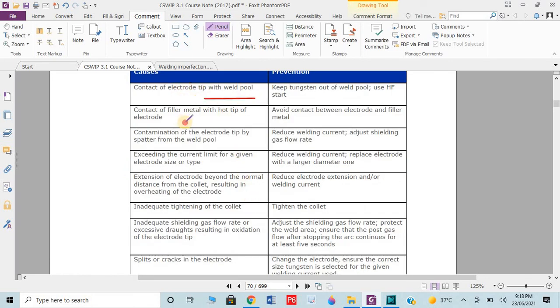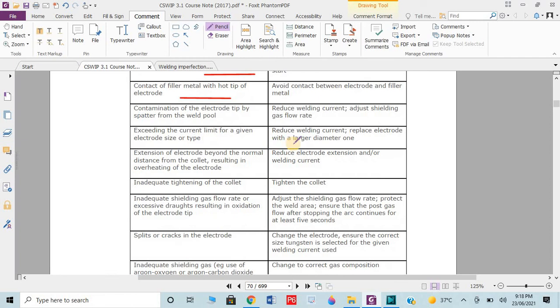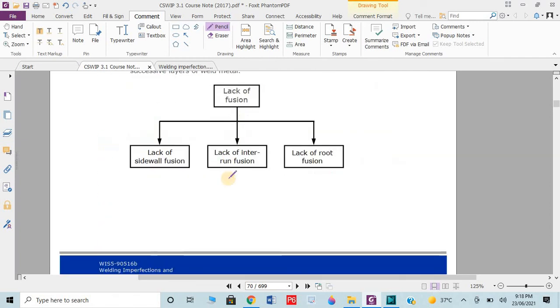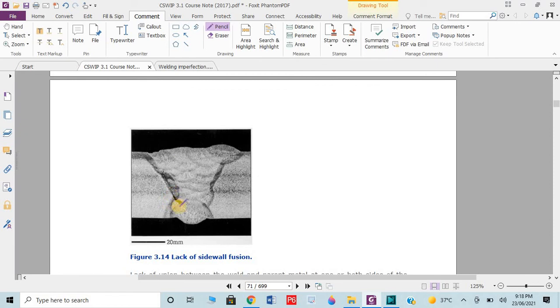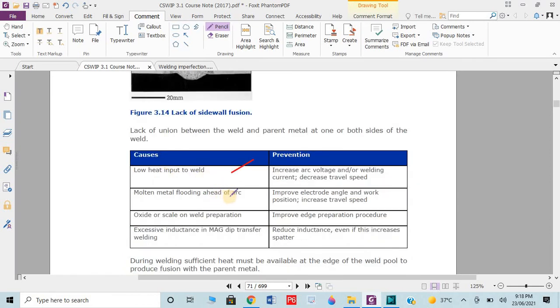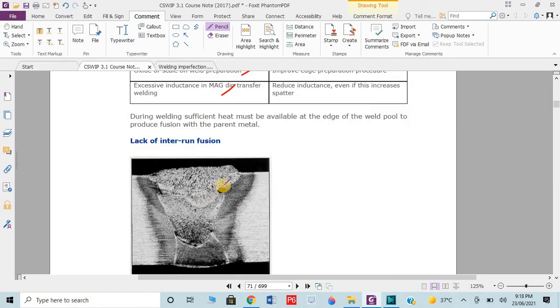These are the causes. You can easily read them just one time, don't worry about it. Then we have lack of fusion, not proper on the sides. This could be due to low temperature, low voltage, and more speed. The weld metal is not proper, sulfur and phosphorus are here, so we need to clean. Low heat input, molten metal is not proper, oxide, excessive inductance, etc.